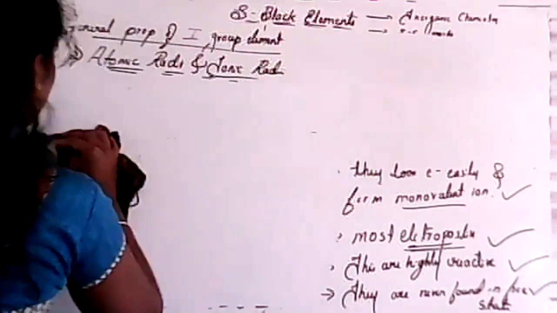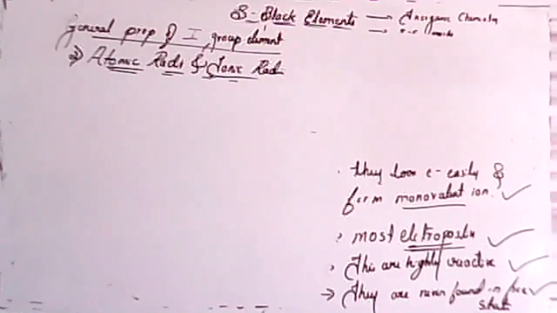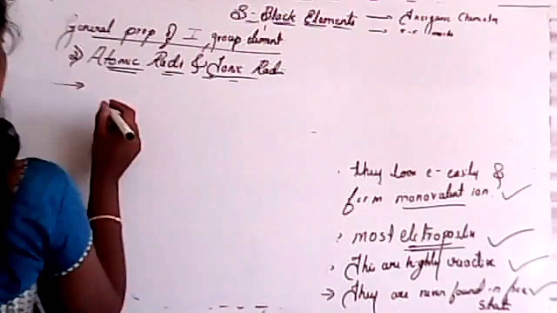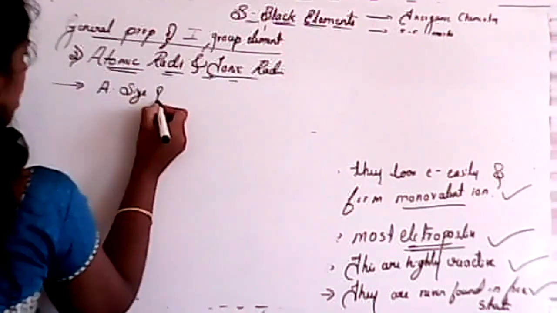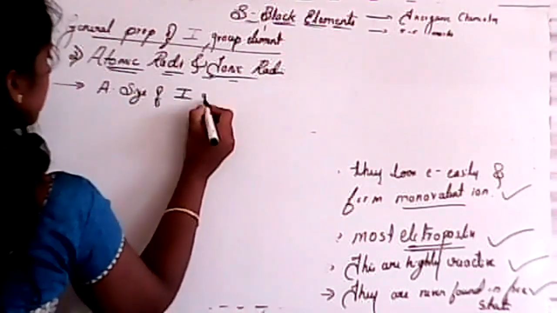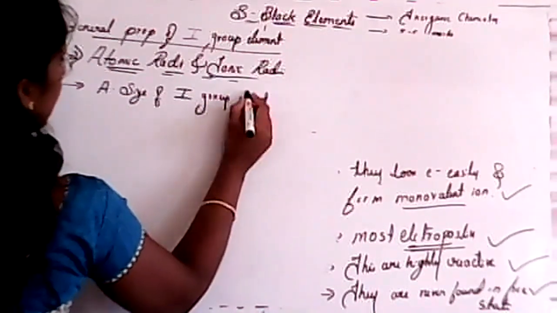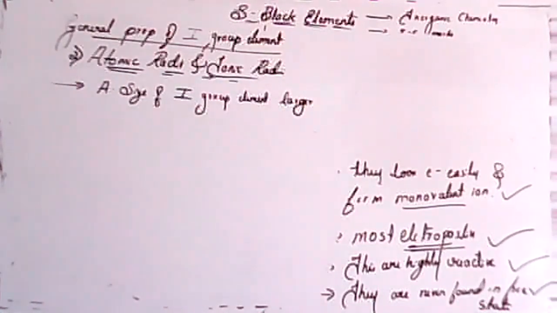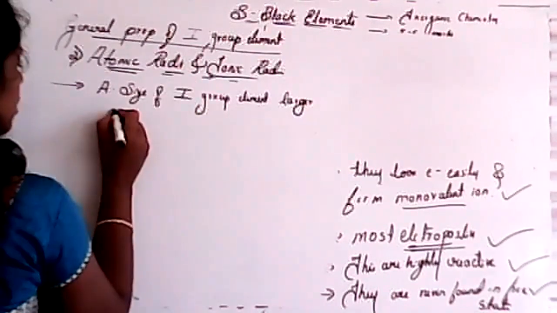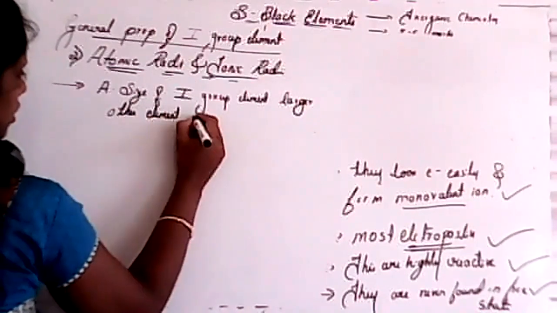So I'll write here: atomic size of first group elements is larger than other elements in the same period.